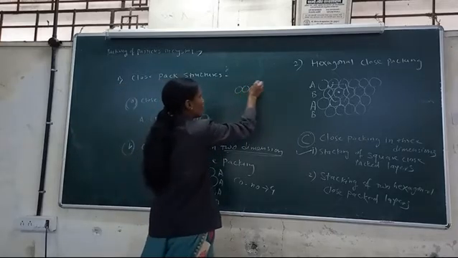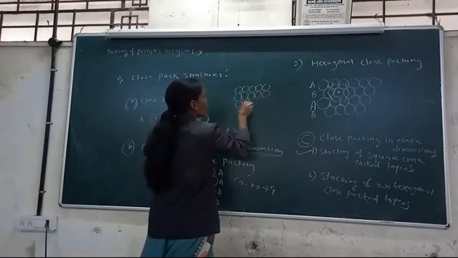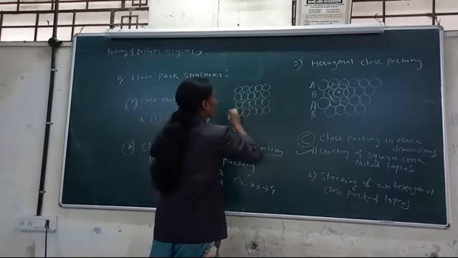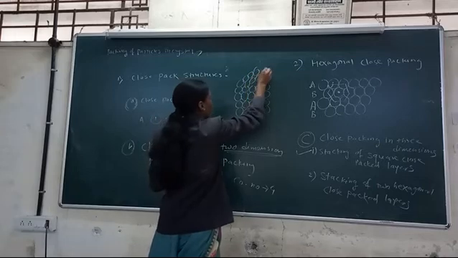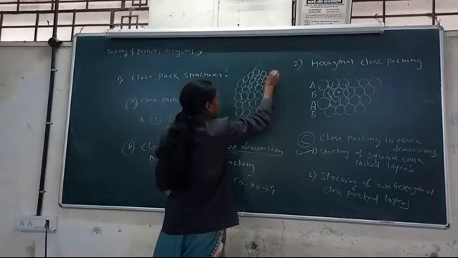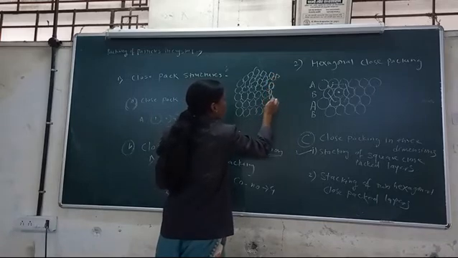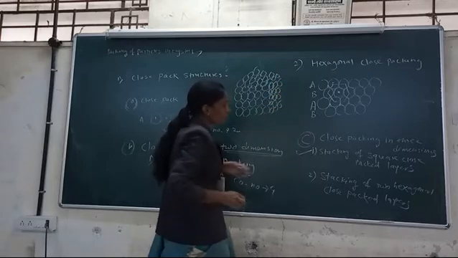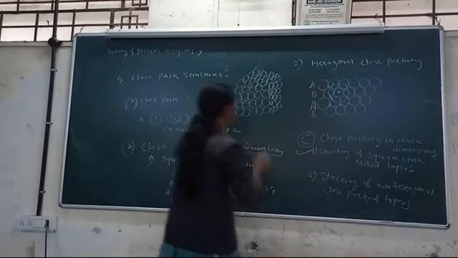Means two-dimensional structures are arranged in a 3D manner like this to form a cube-like structure, that is stacking of square close packed layers.